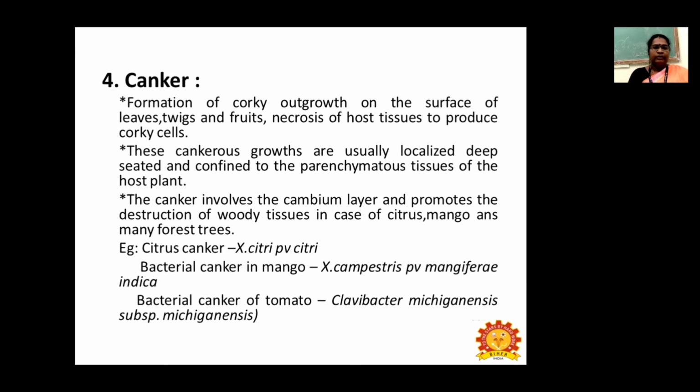Examples: citrus canker caused by Xanthomonas citri pv. citri, bacterial canker in mango, caused by Xanthomonas campestris pv. mangiferaeindicae, and bacterial canker of tomato, caused by Clavibacter species.